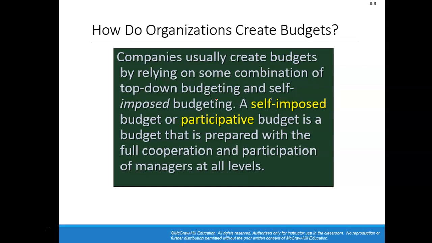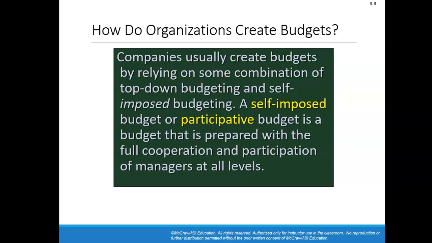We don't like that approach of top-down budgeting. We prepare a self-imposed budget, or what's called a participative budget. This allows participants to participate in the creation of the actual budget. It doesn't mean that you get to create the entire budget on your own, but you will have some input into the budget, because think about it, who knows what's needed for your department better than the people who work in that department, right?